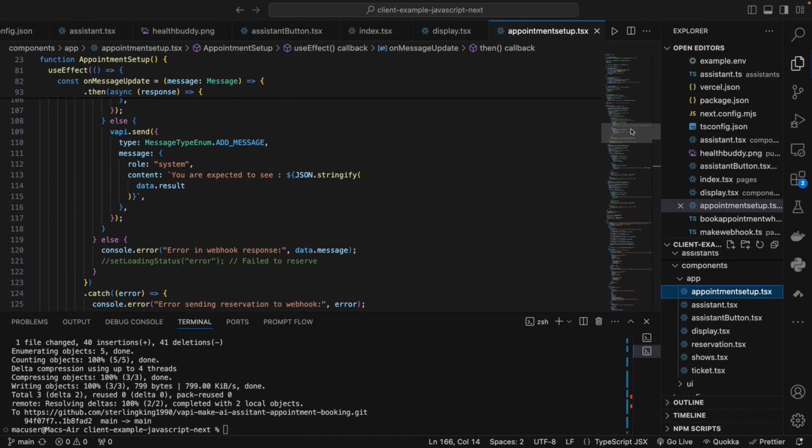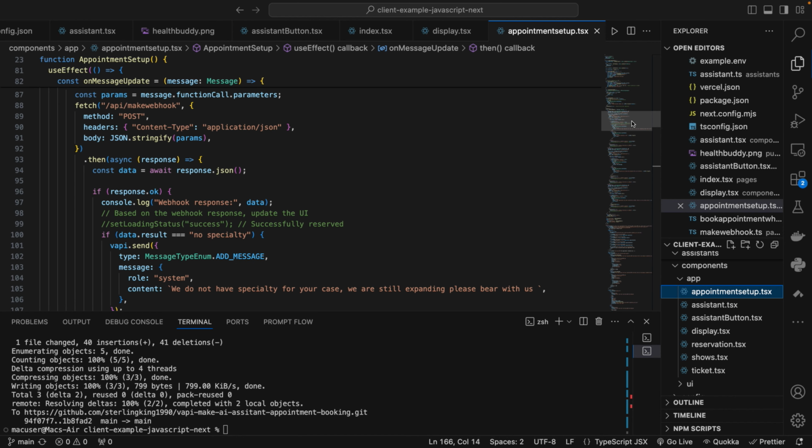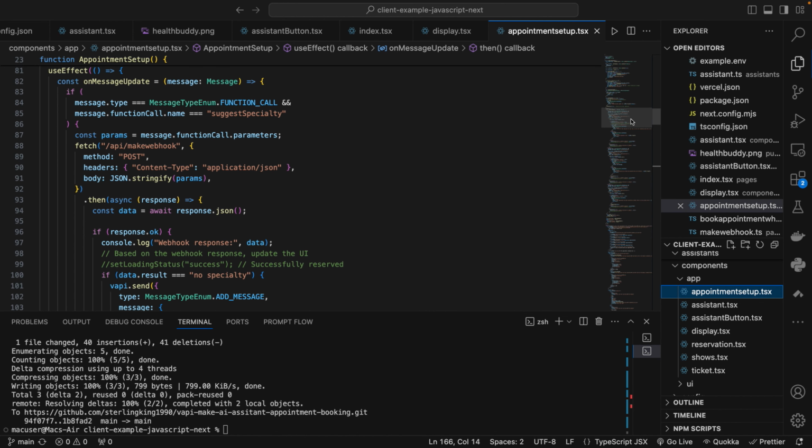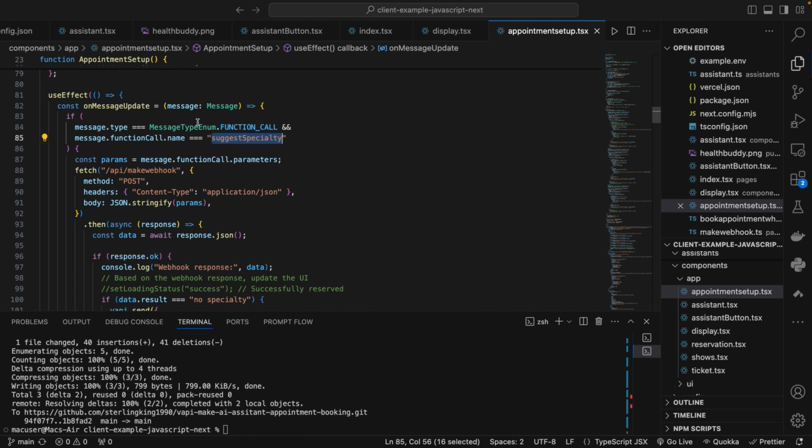So from what I talked about earlier, once the function gets executed, here we are checking to know what function gets called, right? If this function gets called, now this is a bit tricky, and you need to understand that when an assistant